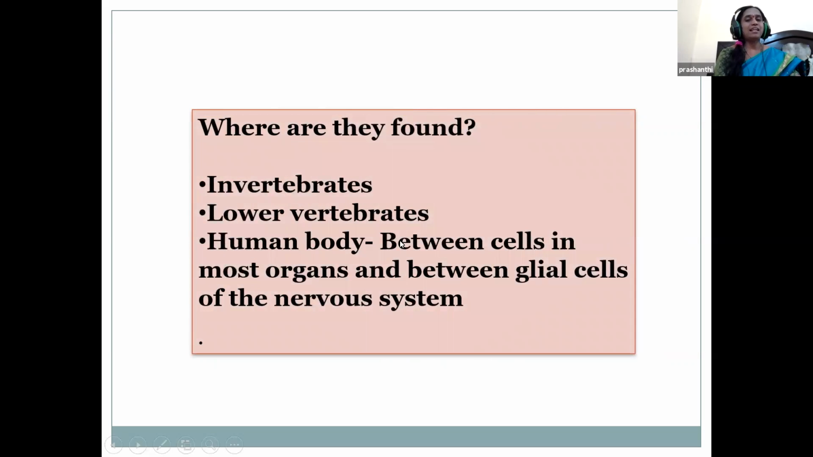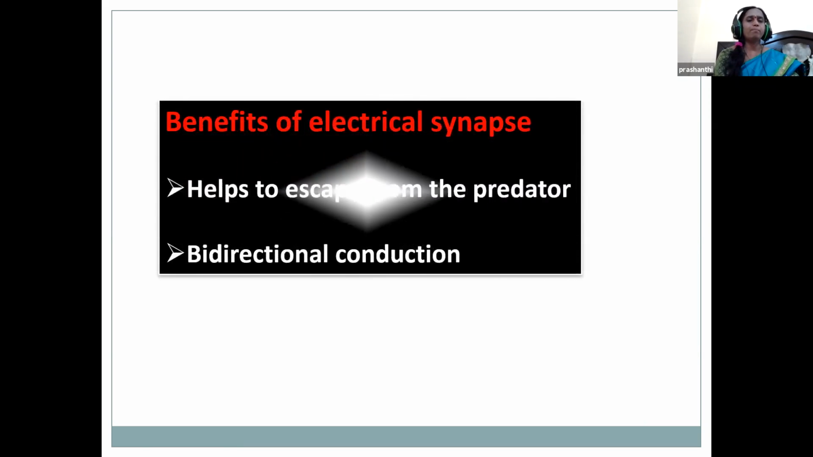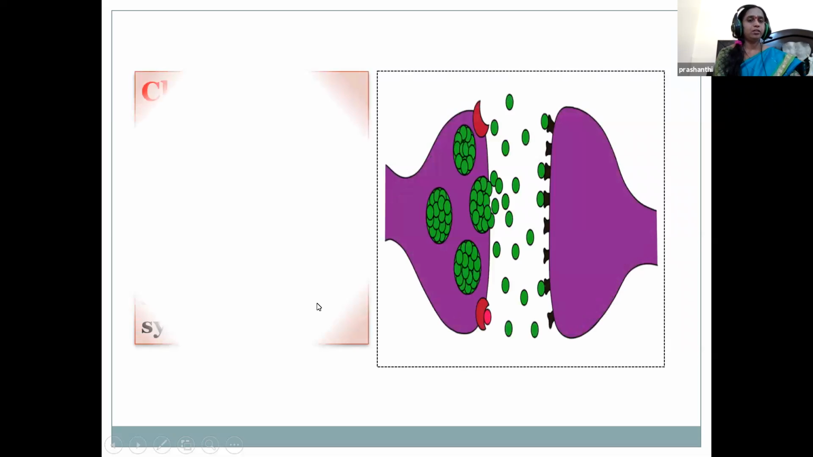And where is this electrical synapse seen? It is seen in invertebrates and lower vertebrates, and also in our body, between the cells in most organs like the mammalian brain, heart, etc., and also between the glial cells of the nervous system. Then what are the benefits of the electrical synapse? It synchronizes the electrical activity among the populations of neurons. It helps to escape from the predator, and it also has bidirectional conduction, meaning it may occur in either direction.